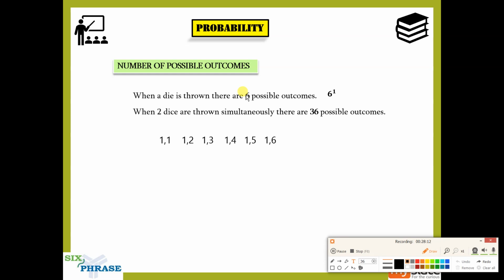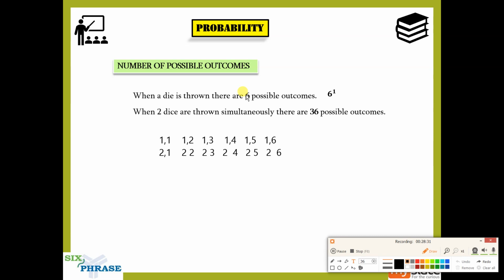Then we'll have 2 1, 2 2, 2 3, 2 4, 2 5, 2 6.